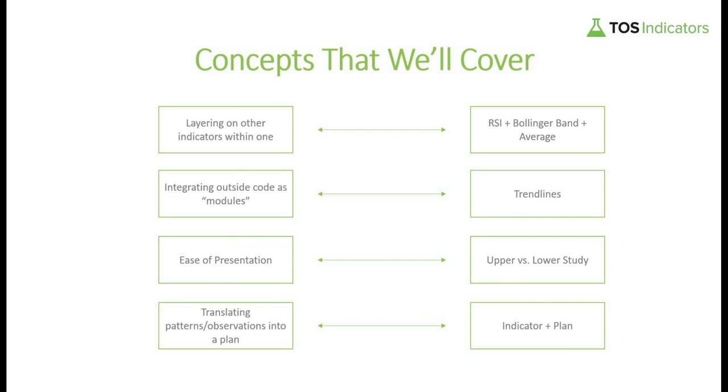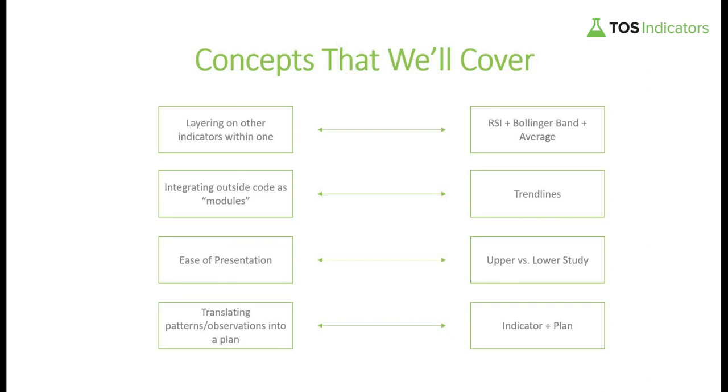And then finally, we'll talk about how to translate patterns and observations into an actual plan. And this is where a lot of our coding comes in. And then Keith has also gone ahead and created a single one-page Word doc, which I'll go ahead and include with the indicator download file.